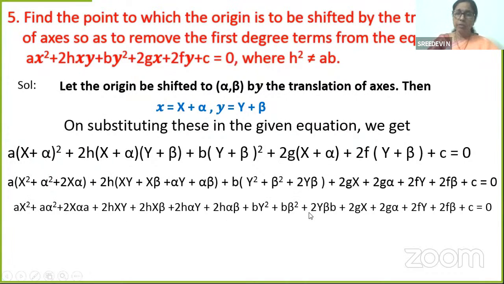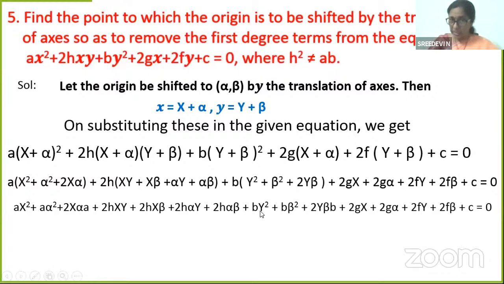Now, we will not consider this a x square. We will not consider a alpha square. I am only interested in first degree terms. Wherever I have x alone or y alone, I will consider. This is 2a x alpha, so I am going to consider this term. The xy term is not needed. 2h x beta, yes, only x is there. I'm going to take that. 2h alpha y, first degree term, we will consider that, y power 1. 2h alpha beta, all constants, don't need.